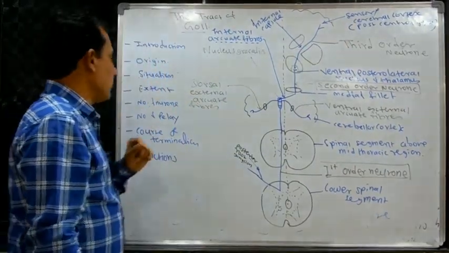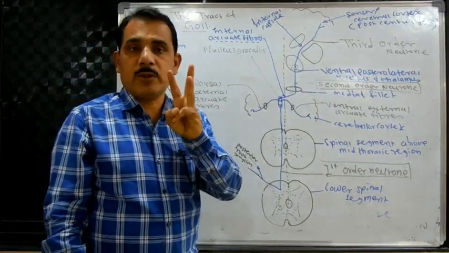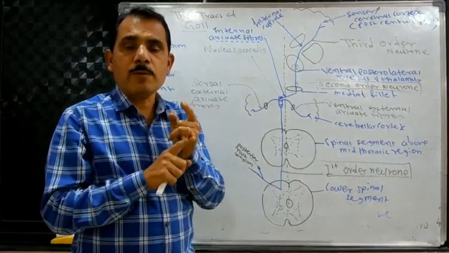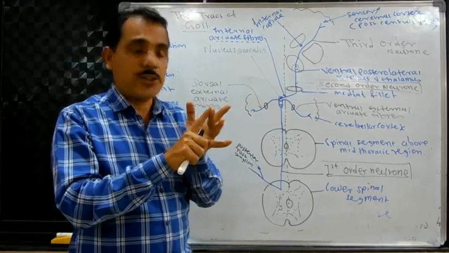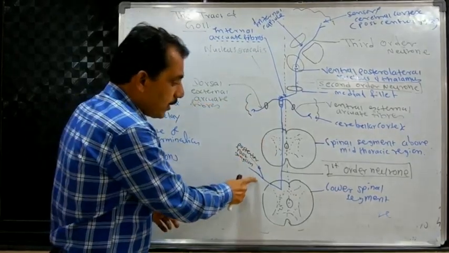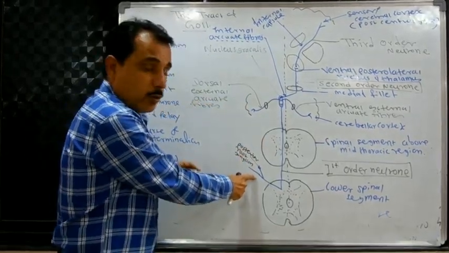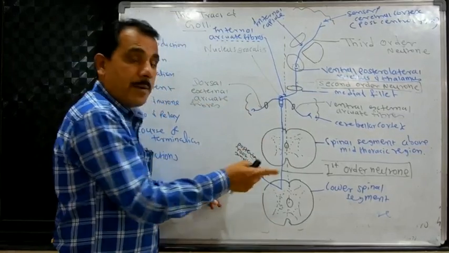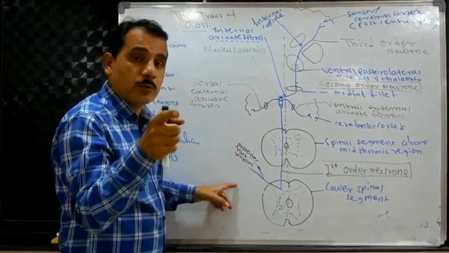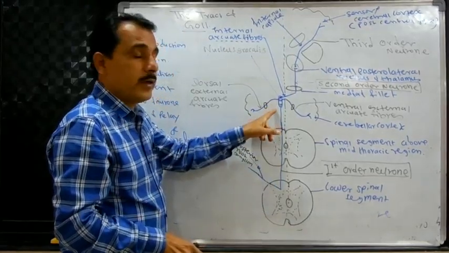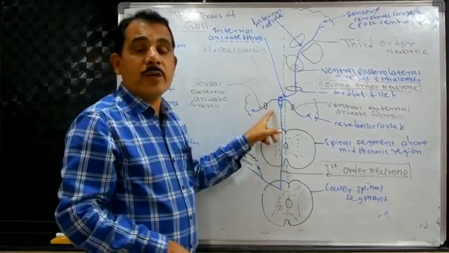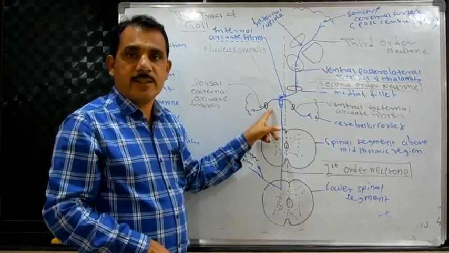Then number of neurons. There are three neurons: the first order neuron, second order neuron, and third order neuron, which I just showed in the figure. The first order neuron, these are the nerve fibers arising from what? The bipolar cells of the posterior root ganglion of the spinal cord, and they extend up to the medulla, to the nucleus gracilis.